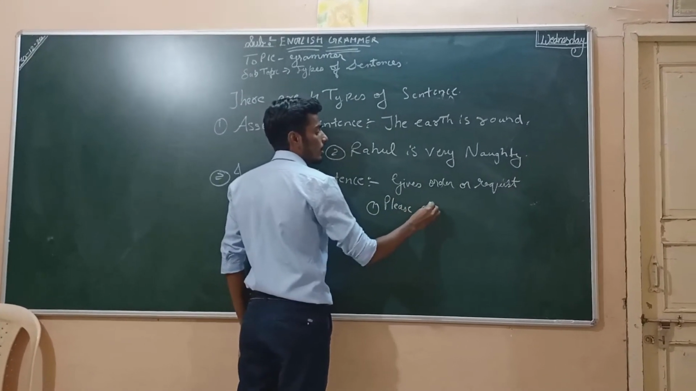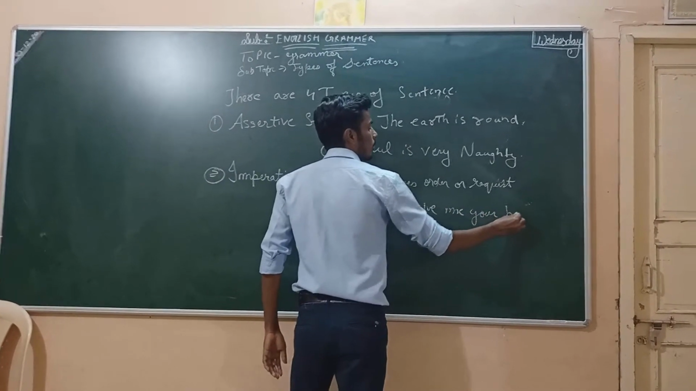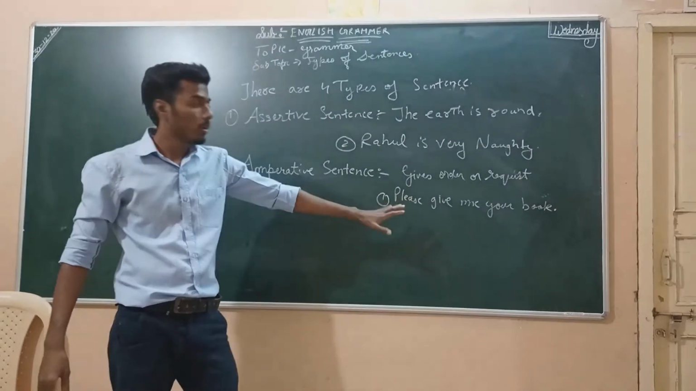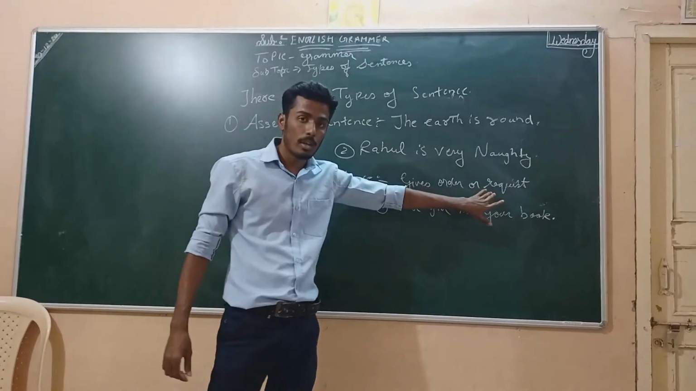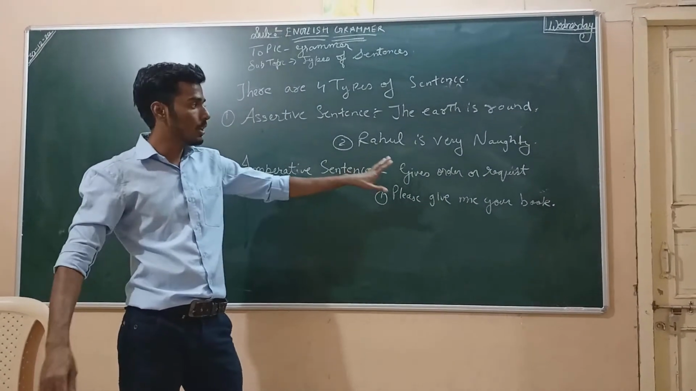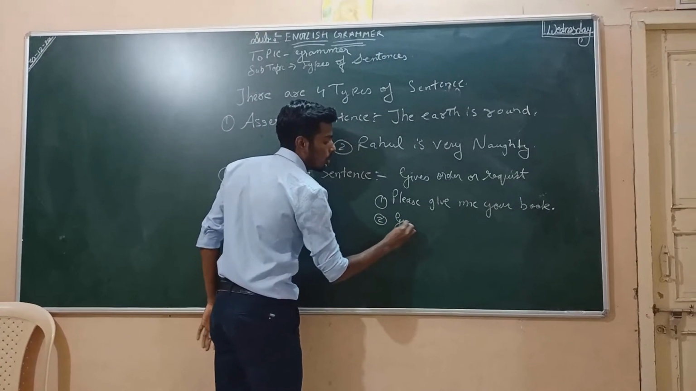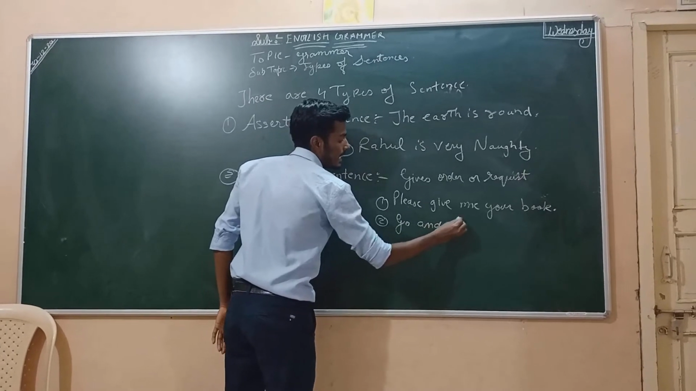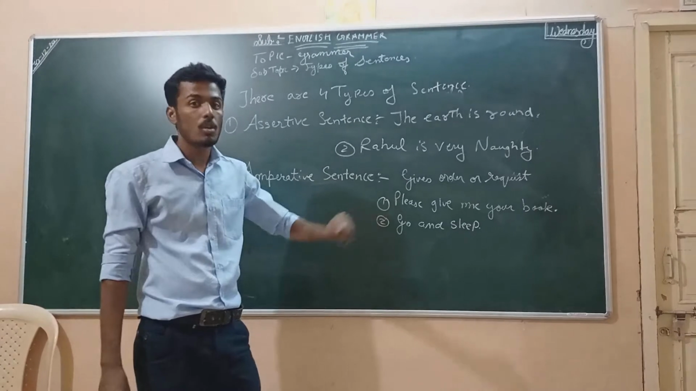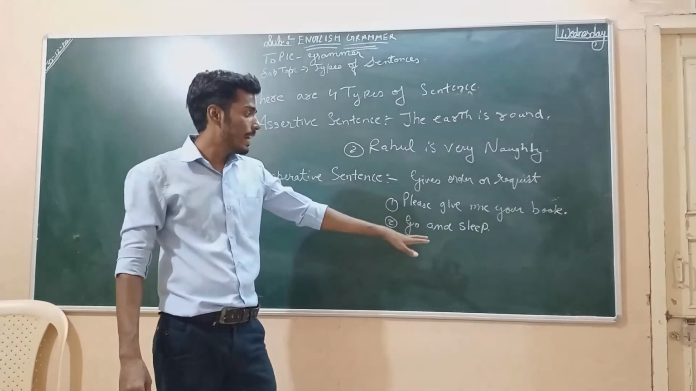Please give me your book. This is what? This is a request. So it is an imperative sentence. Now we will take a sentence of order. Go and sleep. जाके सो जाओ. Go and sleep. This is the order. Your mother gives you an order. Your father gives you an order. Right? Go and sleep.